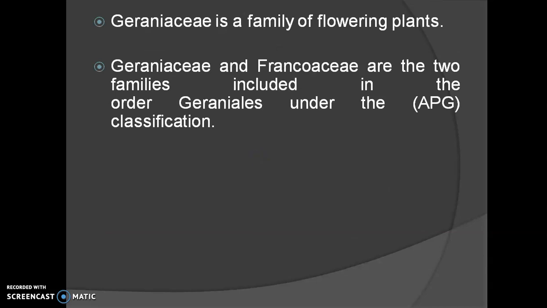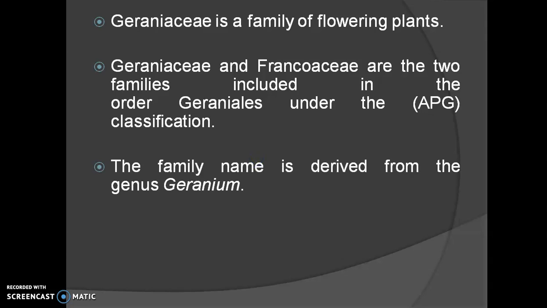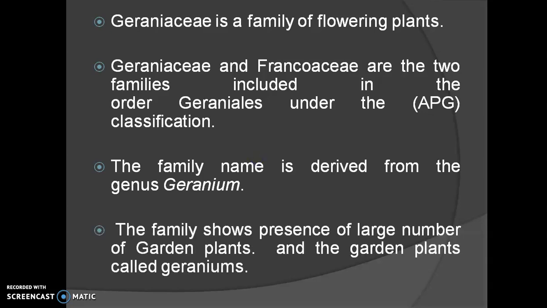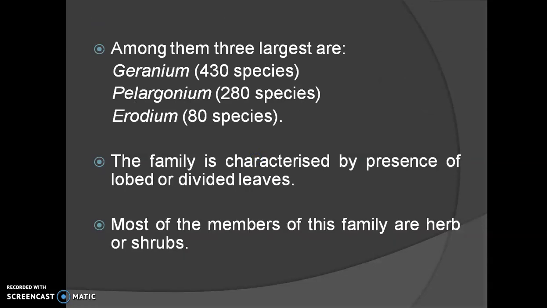The families Geraniaceae and Francoaceae are the two families included under the order Geraniales according to the APG system of classification. The name of this family is derived from the genus Geranium. The family has a large number of garden plants and they are called geraniums. As I have already told you, this family has 7 genera. Among those 7 genera, 3 are the largest: Geranium having 430 species, Pelargonium 280 species, and Erodium